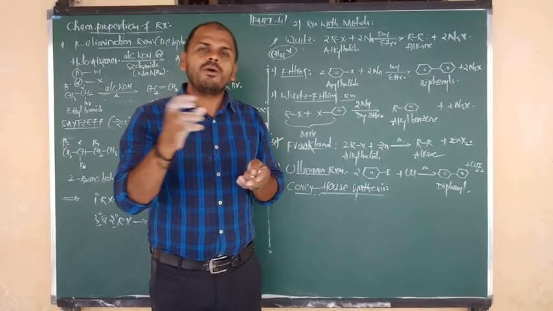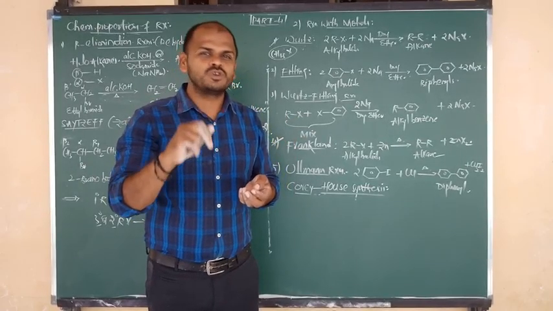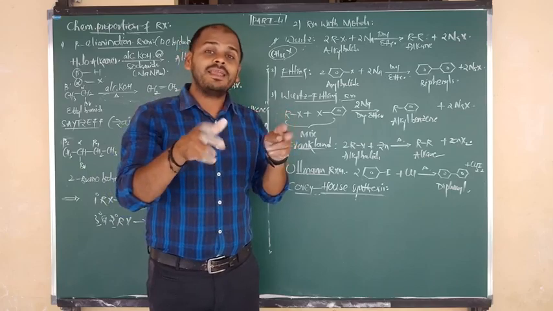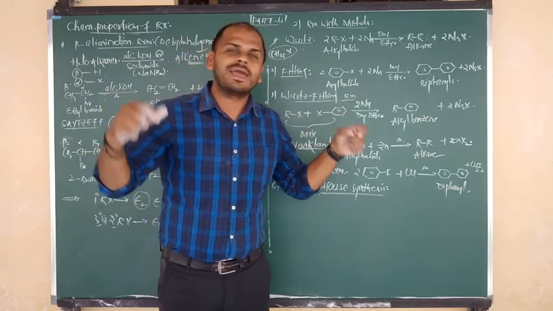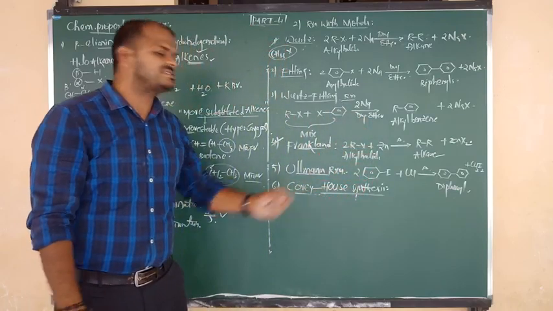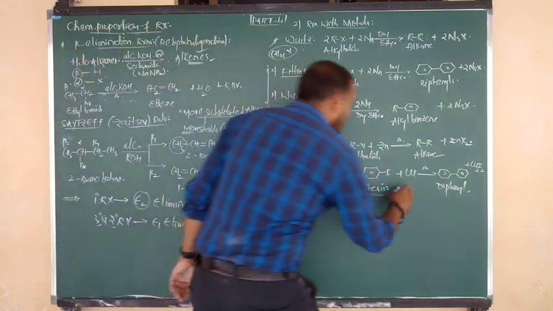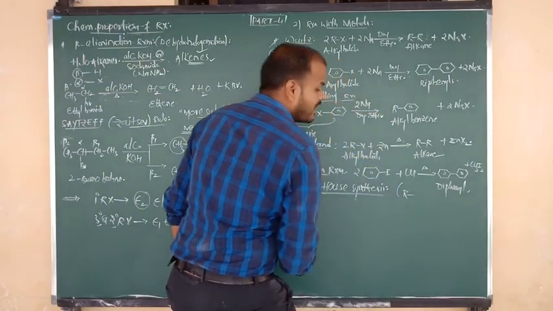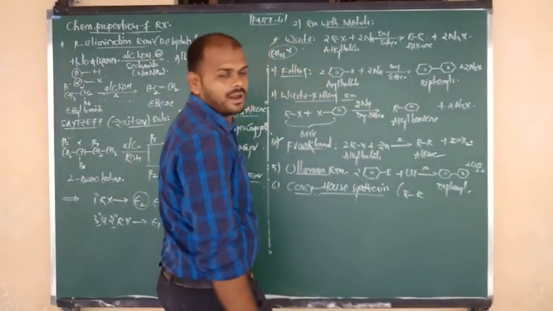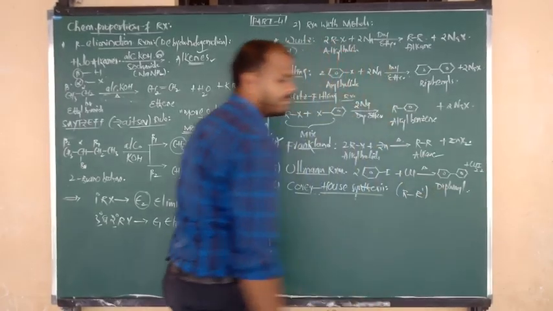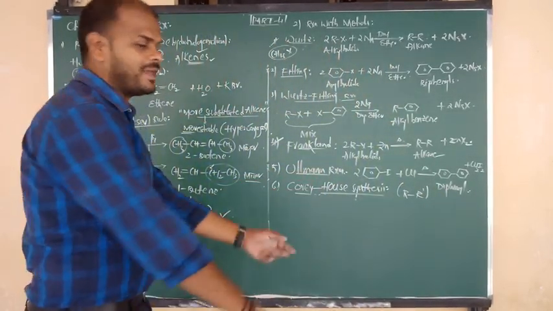Okay, R bond R, this is a symmetric alkane, both R should be the same, but in that alkane we are getting 2 different R, one is R, one more is R prime, like 2 different alkyl groups. From which method will we get it? That is nothing but Corey-House synthesis. In Corey-House synthesis we get the product alkane, not in the form of R-R but in the form of R and R prime, meaning 2 different alkyl groups should be there.